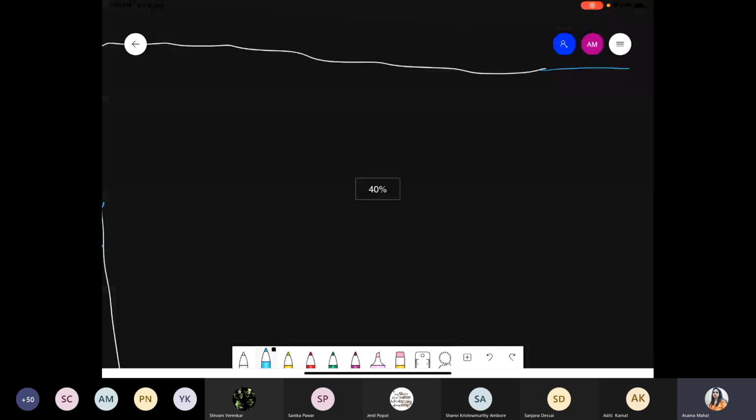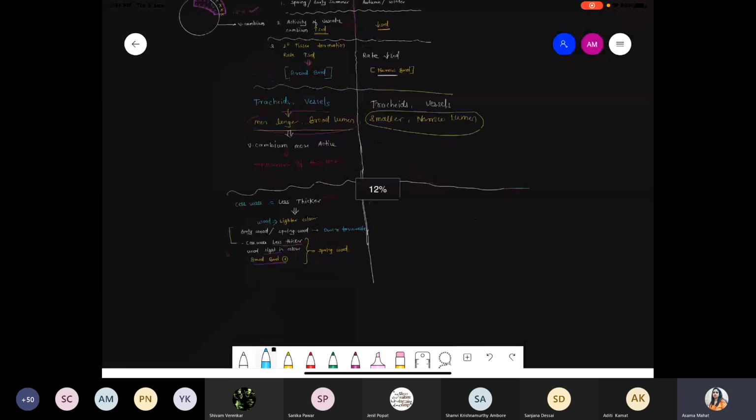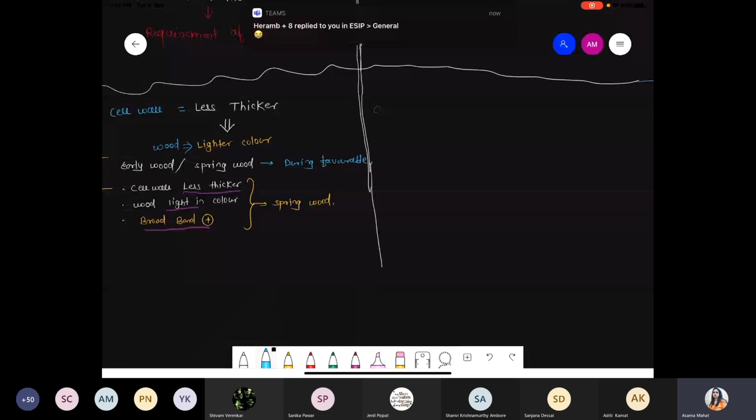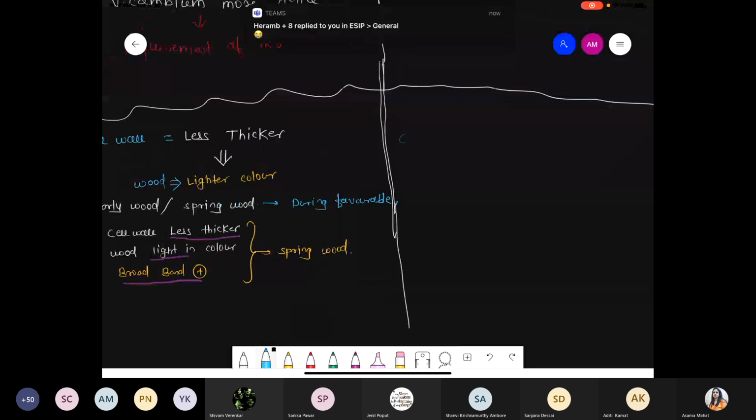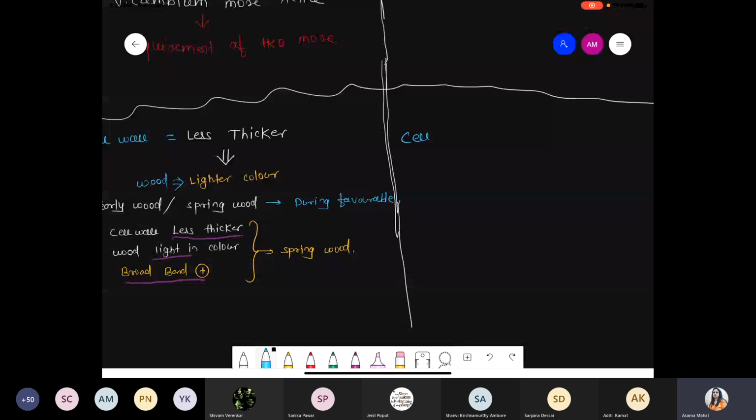Okay, so next part we are talking about the cell wall with respect to the unfavorable condition. So obviously it will be the exact reverse scenario. Now first, we are talking about the cell wall which is present. Yeah. So next part we are talking about the cell wall. Exactly reverse scenario. Please remember, during the unfavorable conditions they form a thickened cell wall. The cell wall is quite thickened, more thickened, right? Next, the color of the wood becomes dark in color.